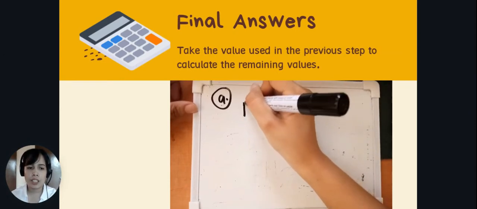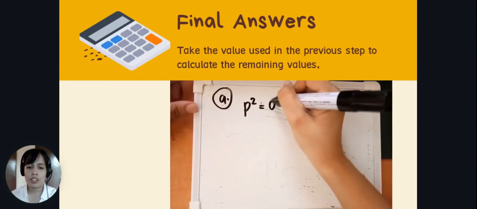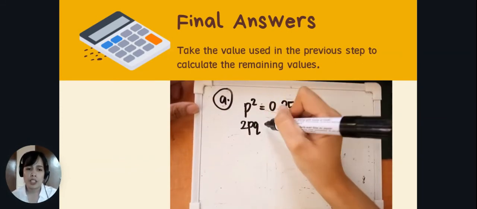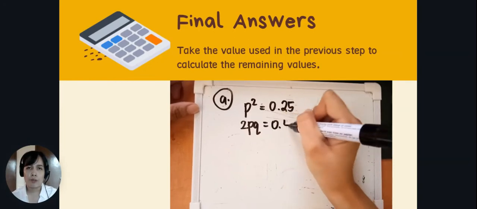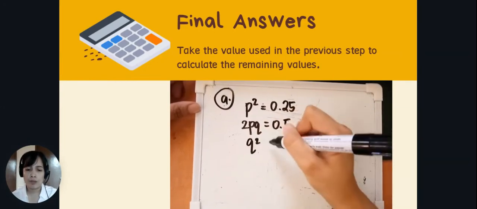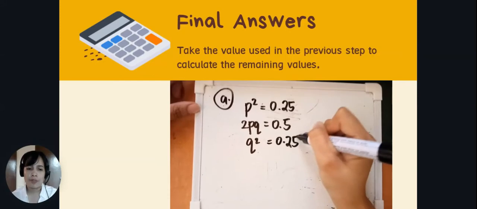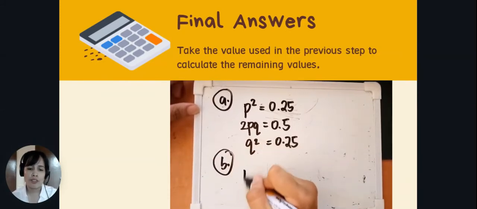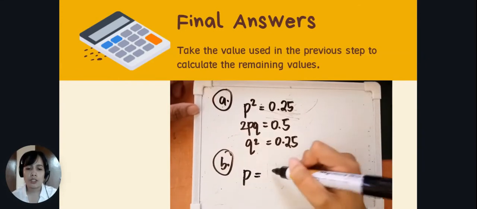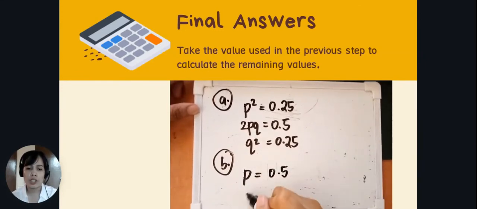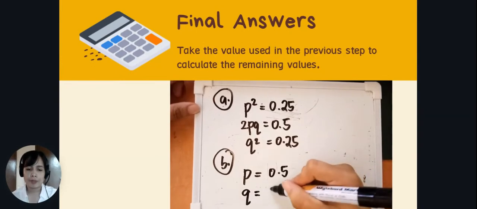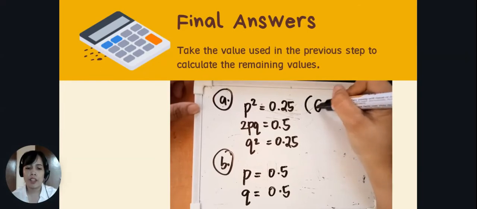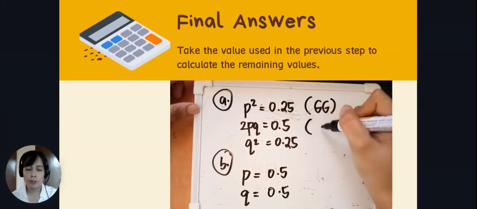Okay, so for the final answers, for question A, you are looking for the genotype frequencies. So P squared, you know the value, that is 0.25. 2PQ is 0.5. Your Q squared is 0.25. Your P squared represents the homozygous dominant. The value of P is 0.5, and the value of Q is also 0.5.